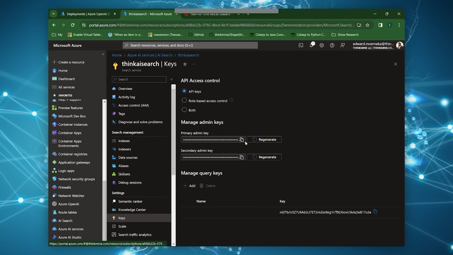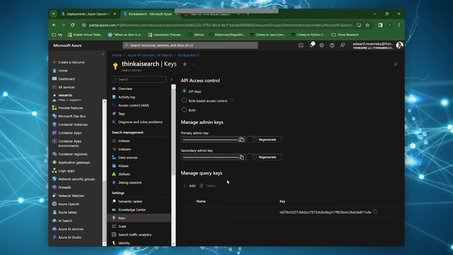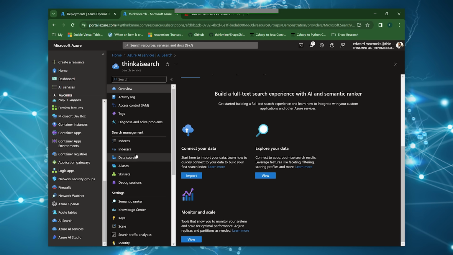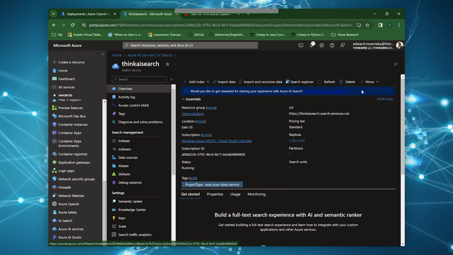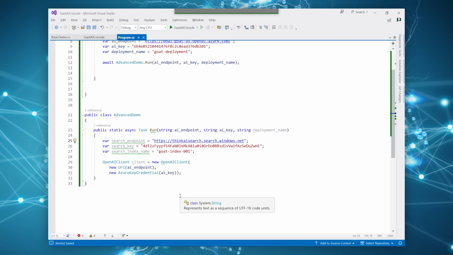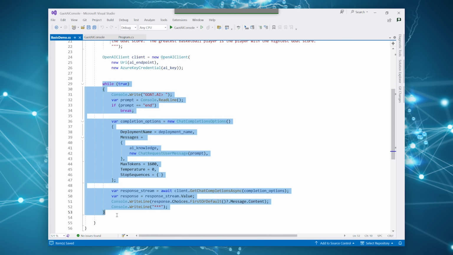Go down to the keys, and we can copy that. That's the search key. And the endpoint would be at the top here. There's the URL right up there. Right there. Okey-doke. So we have the information that we need to be able to reliably call this. So now let's take this whole code base and just copy it over and make some changes to it.